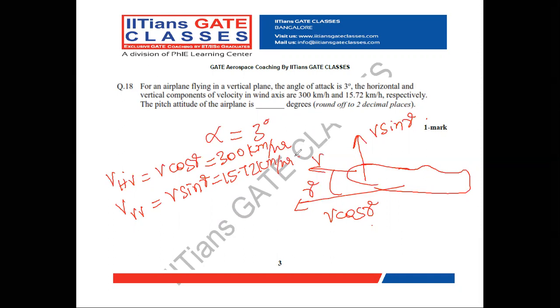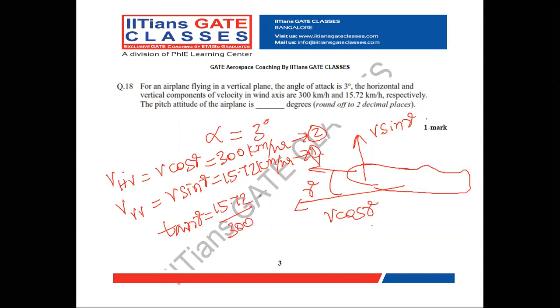From this, when you divide equation 2 by equation 1, V gets cancelled, sin gamma divided by cos gamma is tan gamma. Tan gamma equals 15.72 divided by 300.